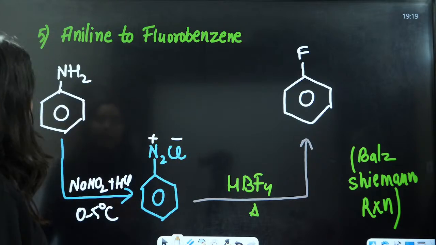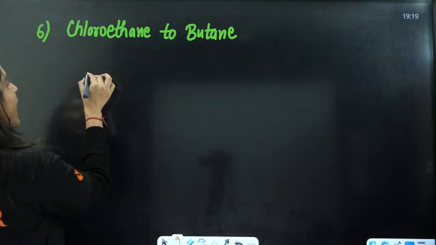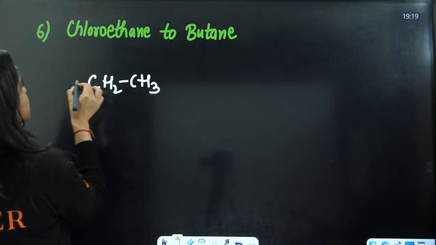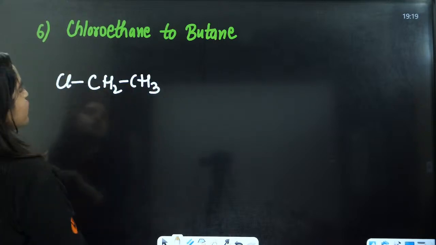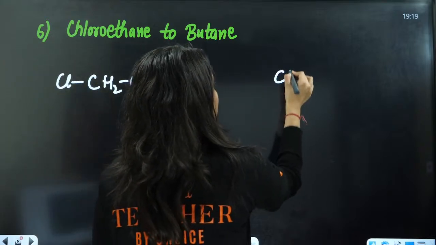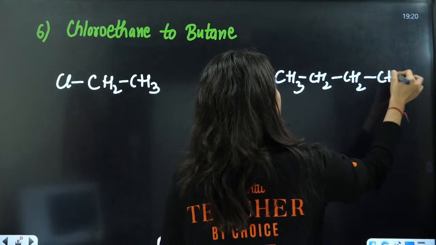Perfect? Next is chloroethane. You have this CH2, CH3, this is Cl. This is chloroethane. Next is butane, CH3, CH2, CH2, CH3.